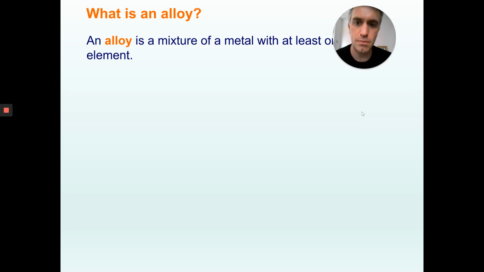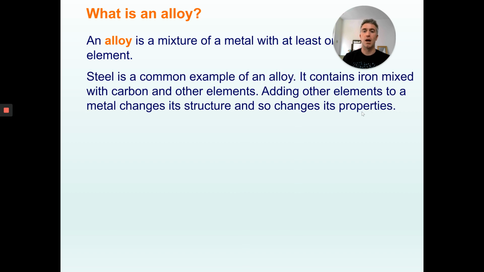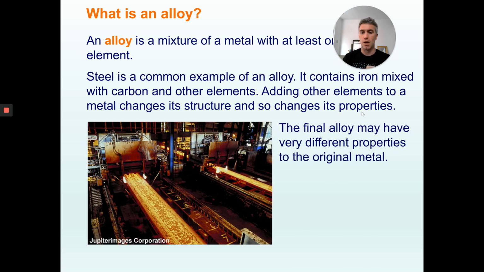Okay, so we're now onto the different types of metals. An alloy is a mixture of a metal with at least one other element. Most alloys are actually two or more different types of metal, but there are some where you can have different things added in. For example, the most common one is steel. It's iron with a tiny bit of carbon mixed in. And if you add a tiny bit of carbon or another metal, you completely change the property by adding a new element. So often alloys are very different to the original material.